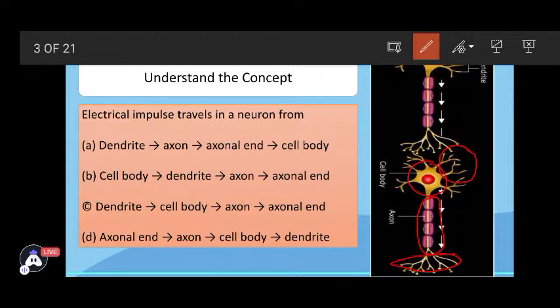Correct. The correct answer is C, that is dendrites. From dendrites, we have the cell body, followed by axon and axonal end. This is the correct answer, and that is option C.